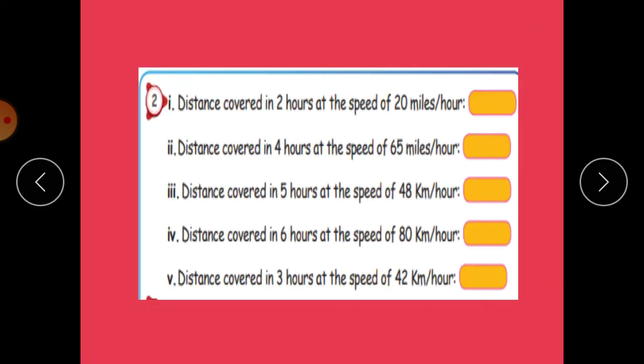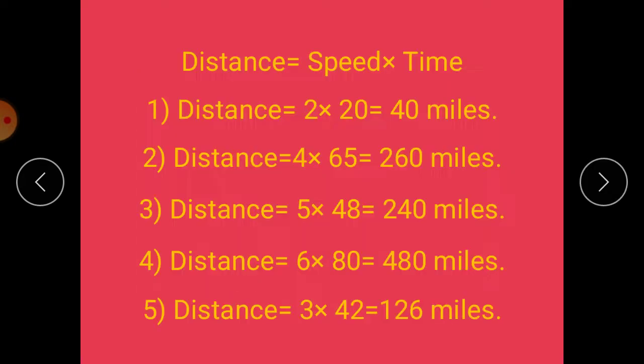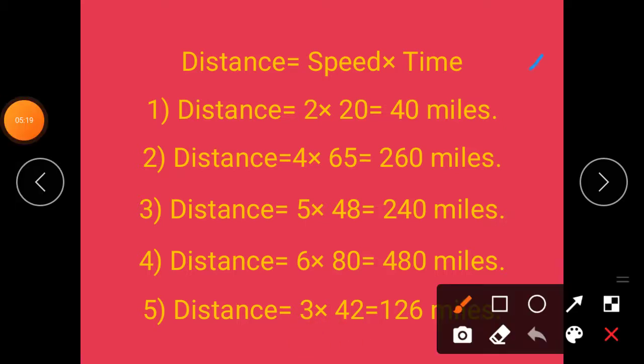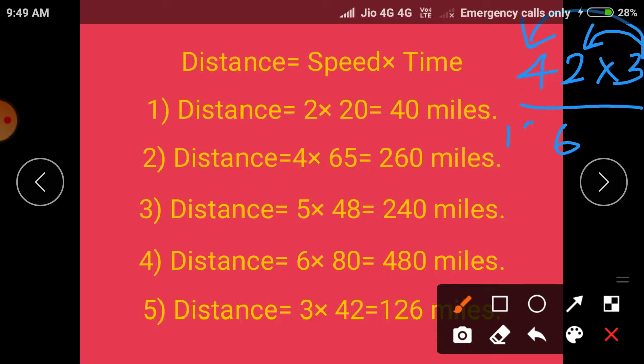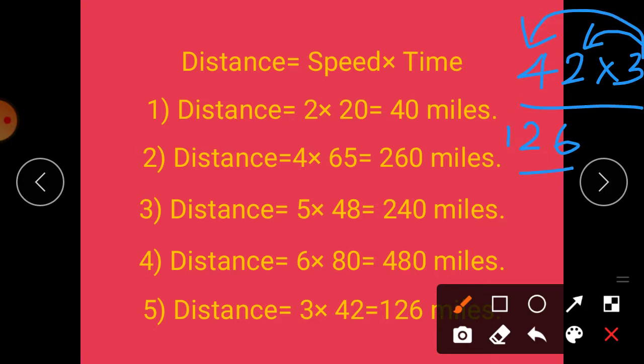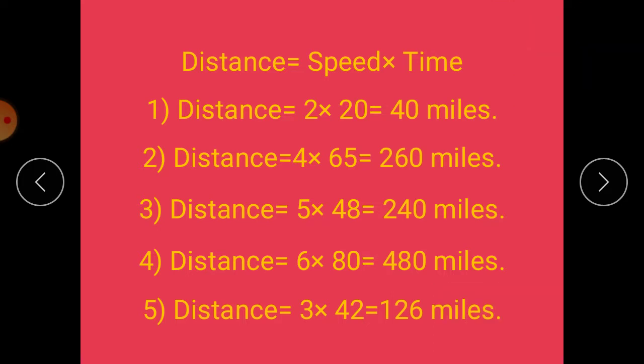Then see the next one. Distance covered in 3 hours at the speed of 42 km per hour. So 42 into 3. Here 2 3s are 6. 4 3s are 12. So our answer is 126 miles. Here we want to mention the units.